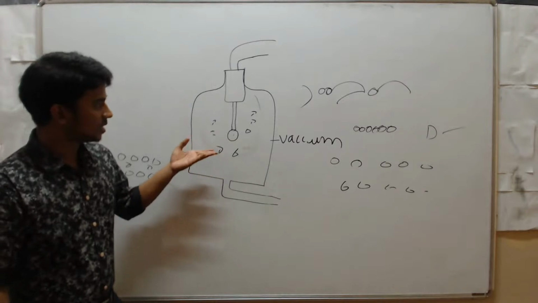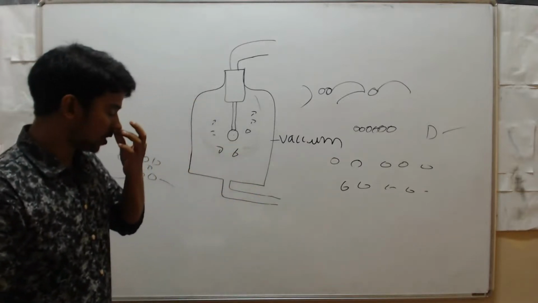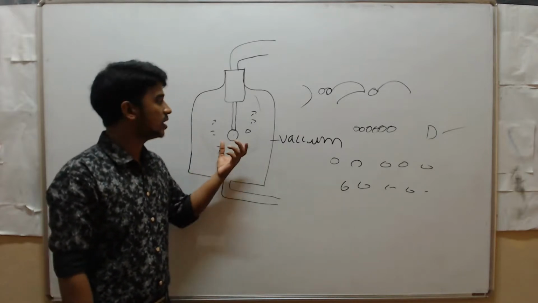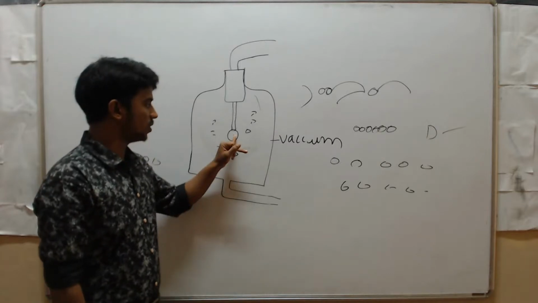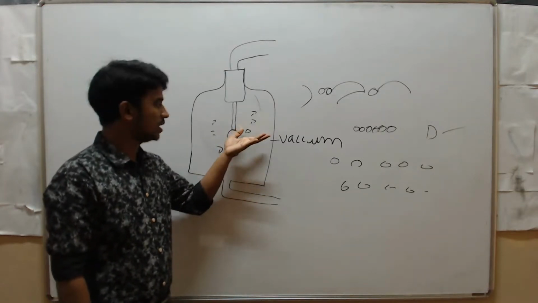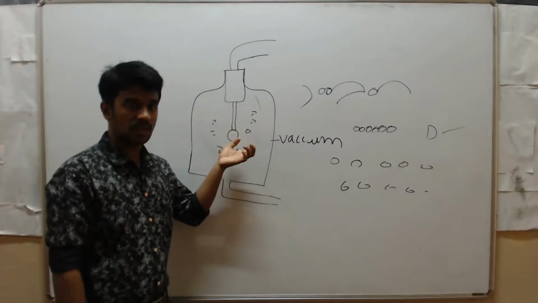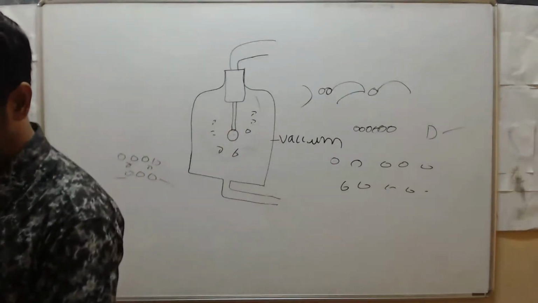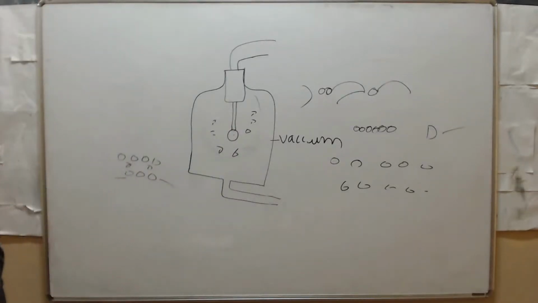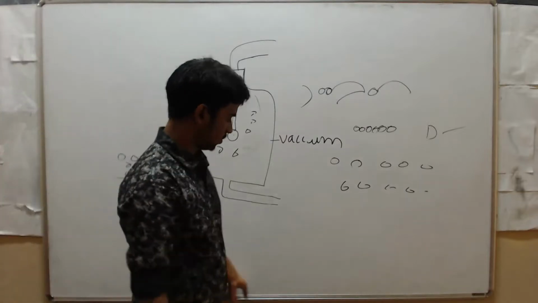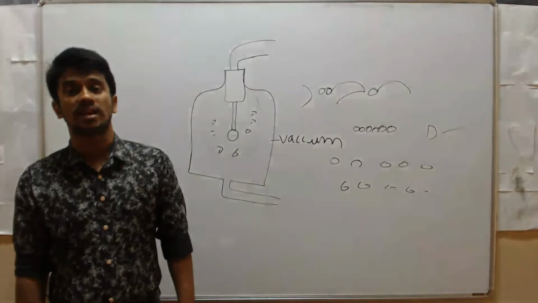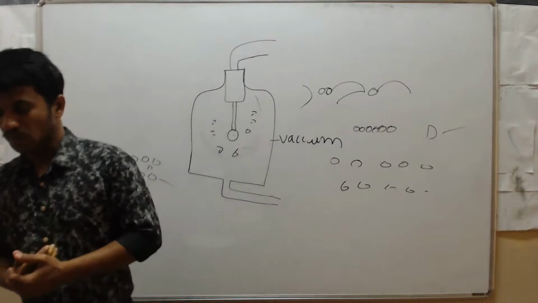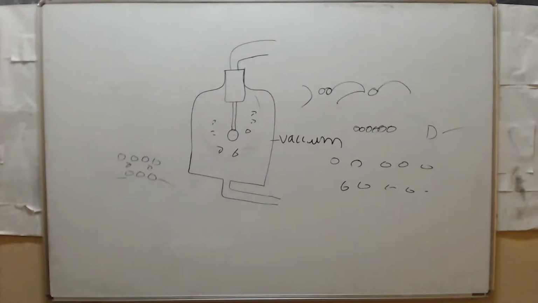But in this bell jar experiment, when you suck the air, this jar becomes a vacuum, which means there are no atoms. So when you produce a sound here, to travel it requires a medium, meaning it requires atoms, right? Here there are no atoms. So that's why you can't hear any kind of sound. Keep in mind, if you produce a sound in a vacuum, then you can't hear anything. Why? Because there are no atoms. So sound needs a medium to travel.